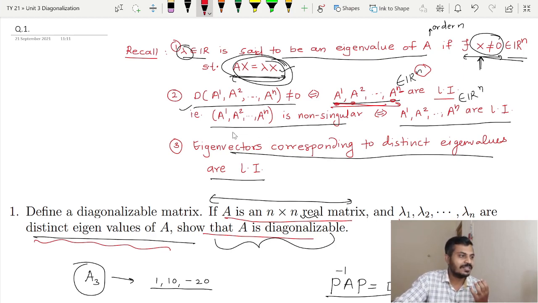So according to this result, the matrix formed by x1, x2 up to xn will be a non-singular matrix, right? And that will be my choice of P. Remember, what was our ultimate aim? Our ultimate aim was to find a non-singular matrix P, isn't it? Such that P inverse AP is a diagonal matrix.